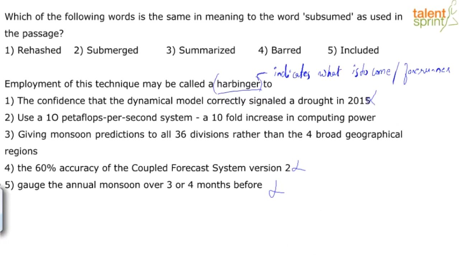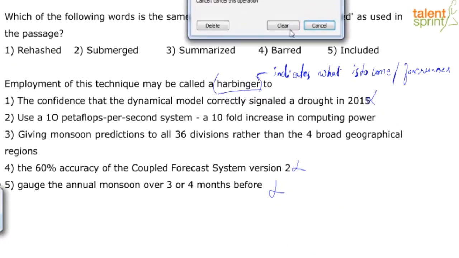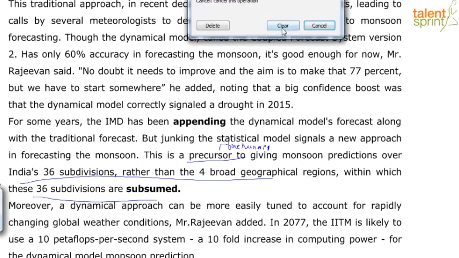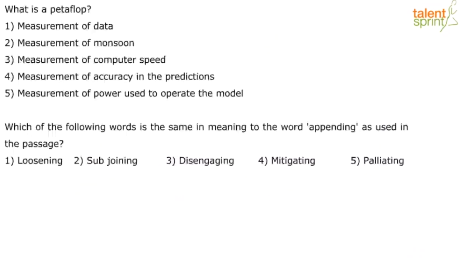Either 2 or 3. Let's look at the passage to see where exactly the answer is. Okay, before the last passage, there is a sentence which says here, for some years, the IMD has been appending the dynamical models forecast along with the traditional forecast, but junking the statistical model signals a new approach in forecasting the monsoon. This is a precursor to giving monsoon predictions over India's 36 subdivisions. So, precursor is your clue word actually. Precursor means forerunner. Right, harbinger, same meaning. So, that's where you connect it. This is what they plan to do. Instead of giving it to the 4 broad geographical regions, they want to give it to the 36 subdivisions. That's it. That's your answer, which is option 3. Right? That's it.